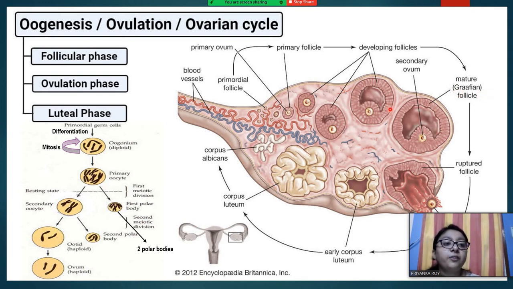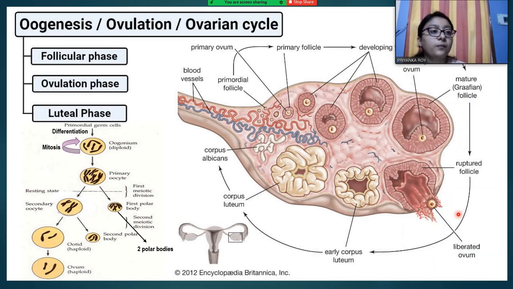After the Graafian follicle is formed, it fuses with the ovarian wall, and the follicle ruptures and liberates the ovum in the fallopian tube, and then it goes here. From the fallopian tube it goes into the uterus.